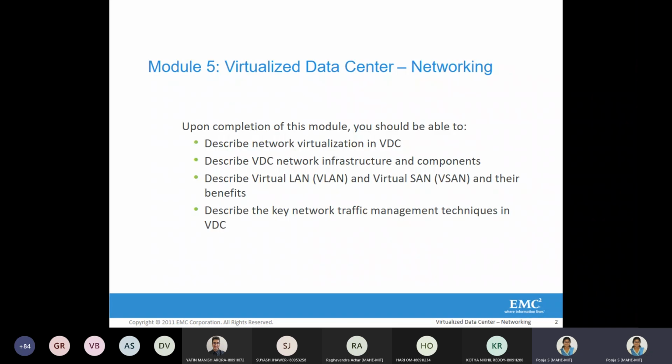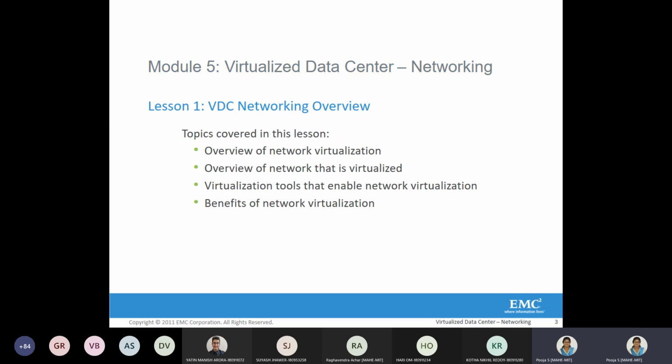So in this whole module, which is in the AIMS square, we'll be covering network virtualization in a virtualized data center. We'll see what the different infrastructure and components are. We'll discuss VLAN. In the slides, virtual SAN is given, but that is not a part of the syllabus. Only VLAN is required. And then we have the key network traffic management techniques present in the virtualized data center.